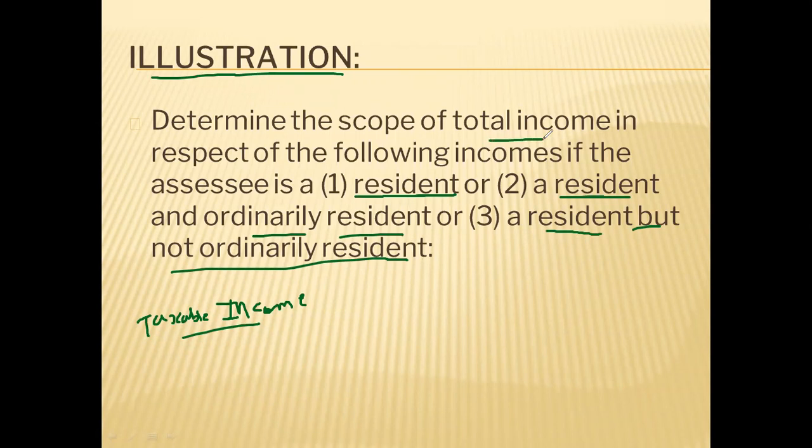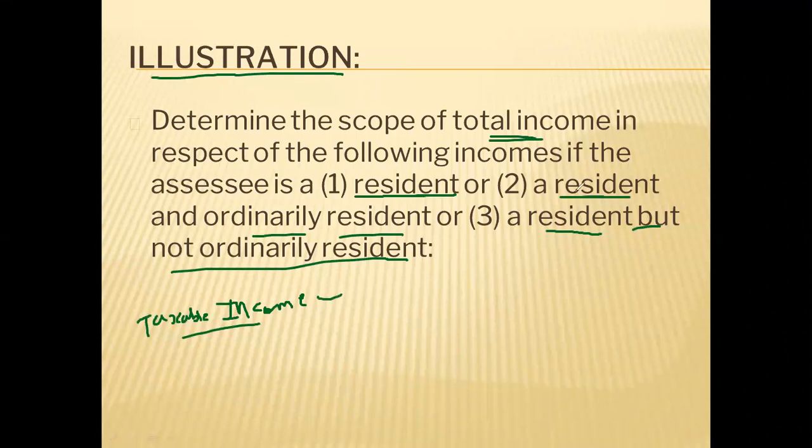Okay, from examination point of view, syllabus point of view, only individuals is relevant. Other types of persons are not covered in the scope of the syllabus. So how to calculate the total income of an individual in three different situations. Suppose an individual is a non-resident in India during the previous year, what will be his total income?